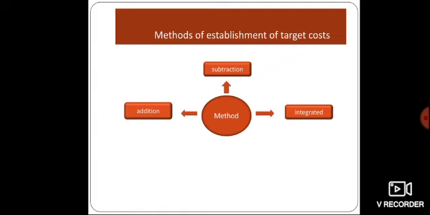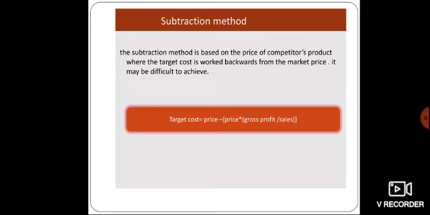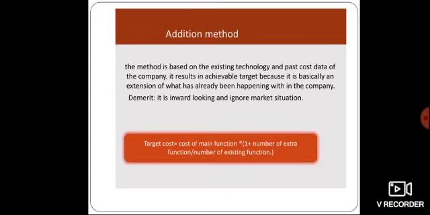Next is methods of establishment of target cost. Three methods are there, that is subtraction, addition and integrated. In subtraction method, the cost is based on the price of the competitor's product. So it considers the market situation. On the basis of that, the target cost is fixed. And also it is difficult to achieve because it is based on the competitive price and it doesn't consider the internal factors of the companies or firms. So target cost is equal to price minus price into gross profit divided by sales.